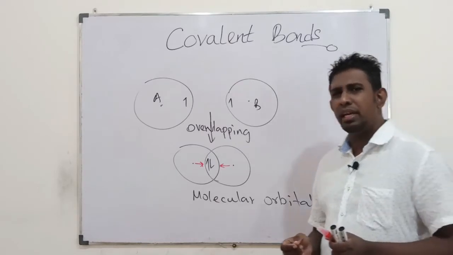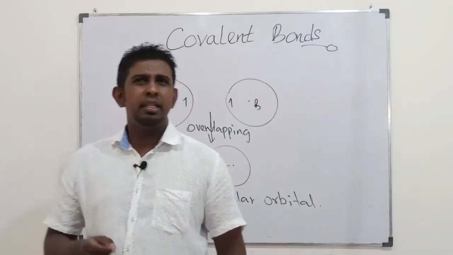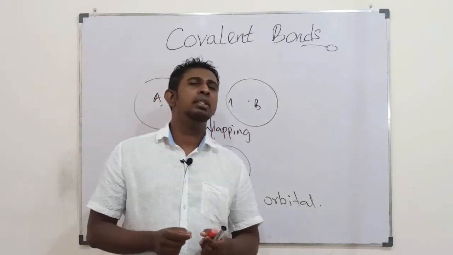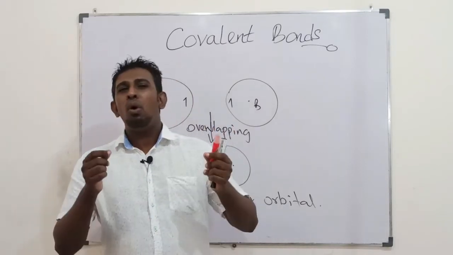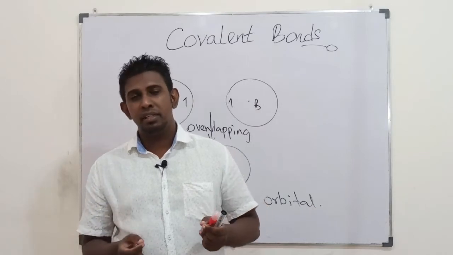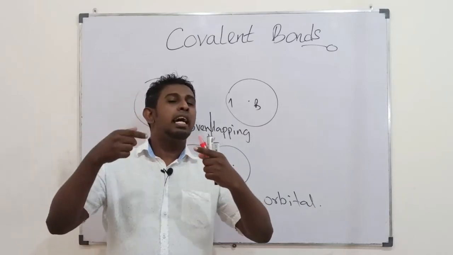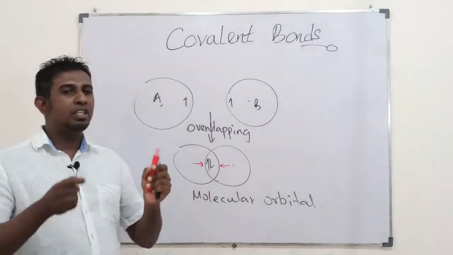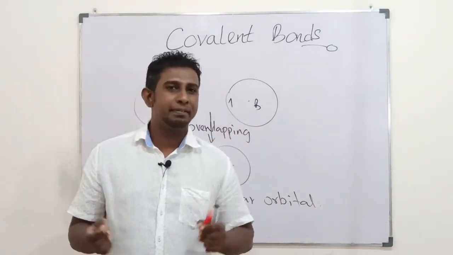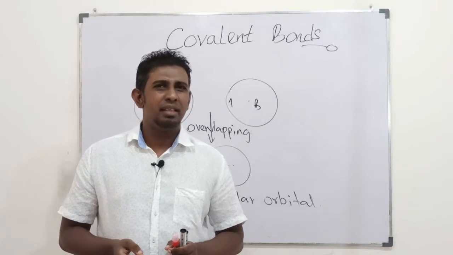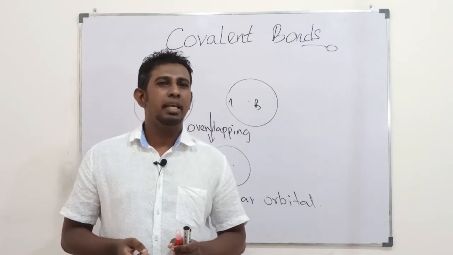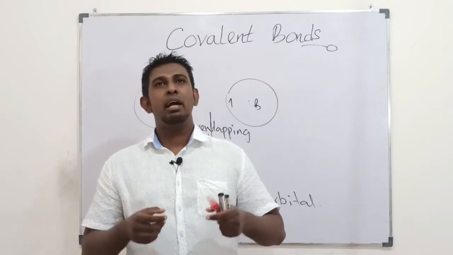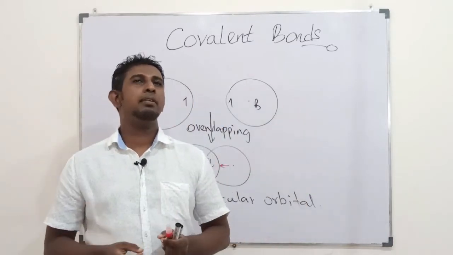Okay. Then students, the next point that we are going to pay our attention to is whether all the types of atomic orbitals could overlap in this manner to form covalent bonding or not. S subshells would have spherical shape S atomic orbitals.